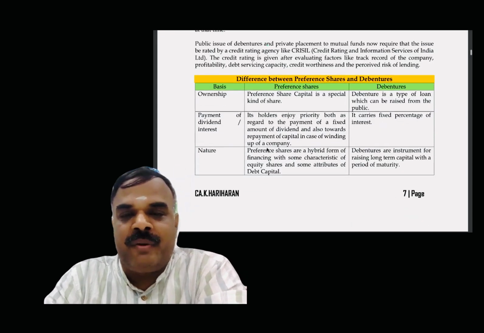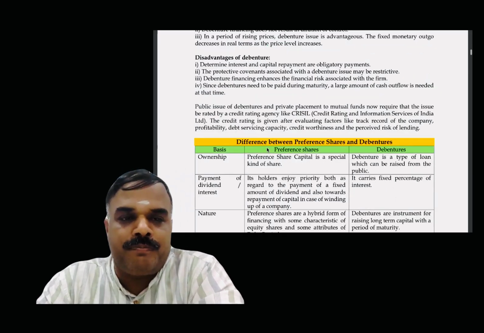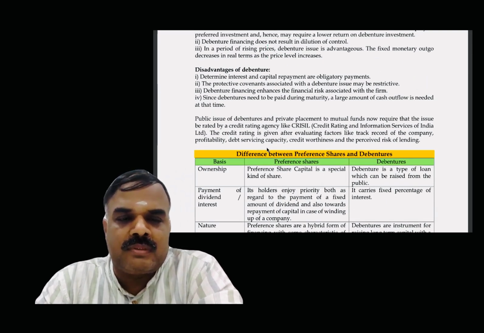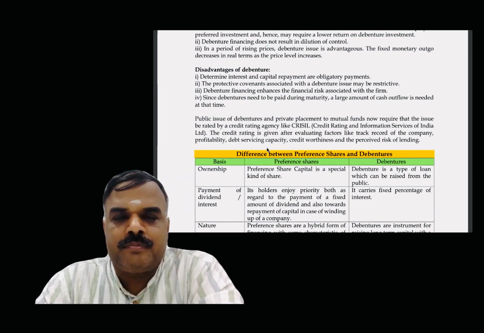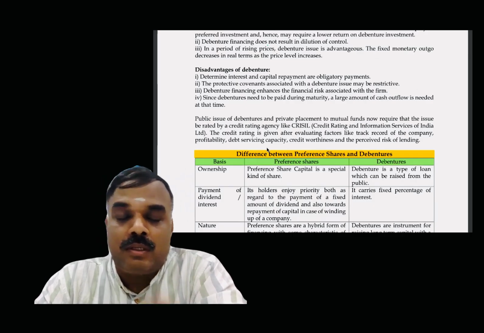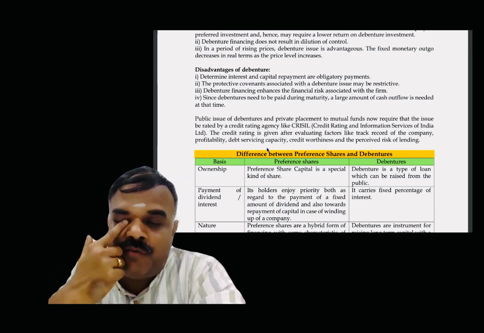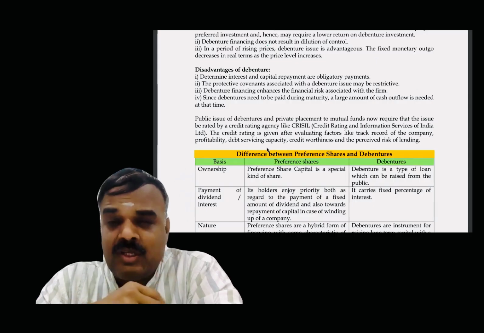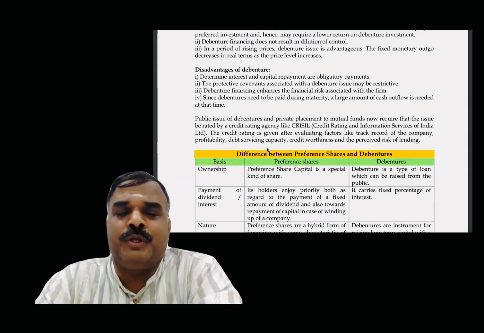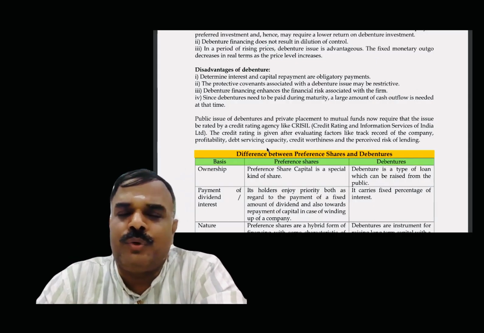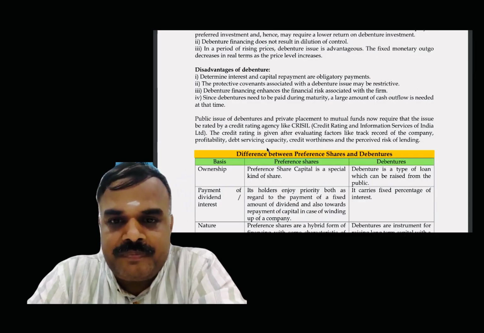Then the second point: protective covenants associated may be restrictive. With respect to the issue of debentures, we have rules and regulations. So that is a disadvantage with respect to issuing the debenture.